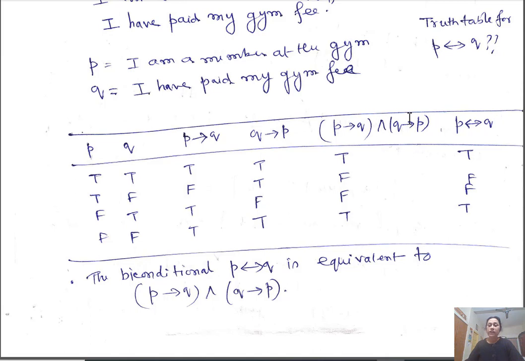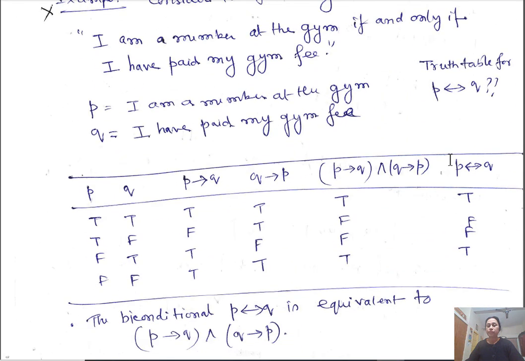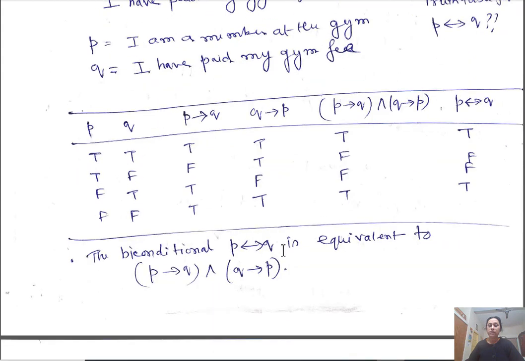Now, if you take the AND operation of these two columns, this is true, this is false, this is false, this is true. And the biimplication table you check, biimplication is true, false, false, true. So you get the same values. That's why this biimplication and this conjunction of implications are equivalent. Okay.